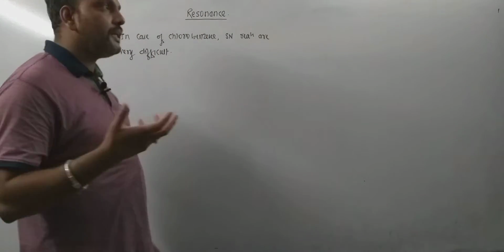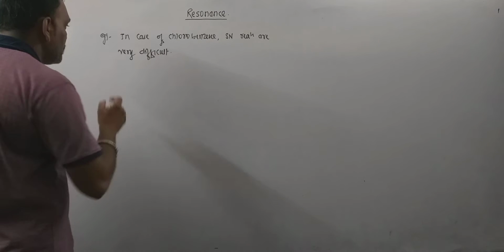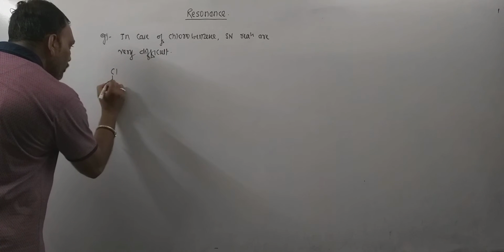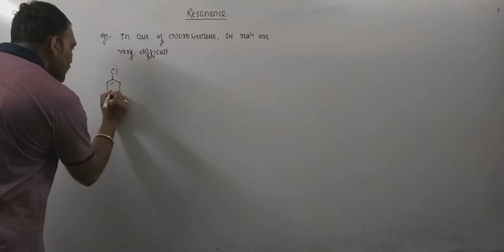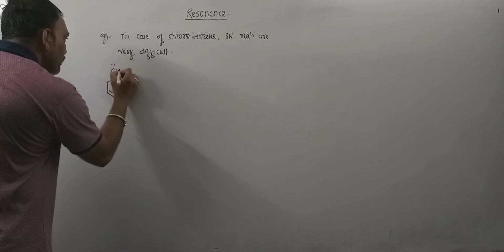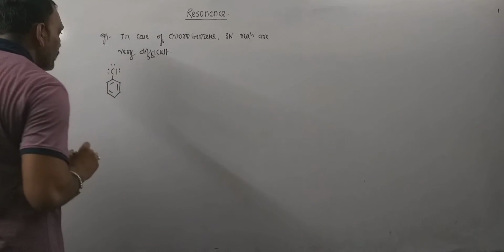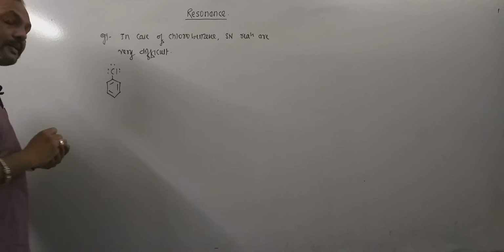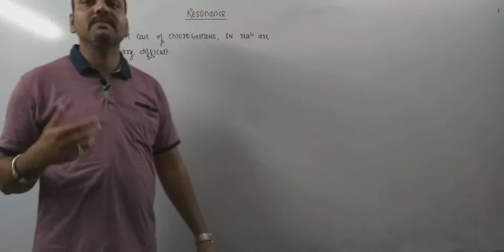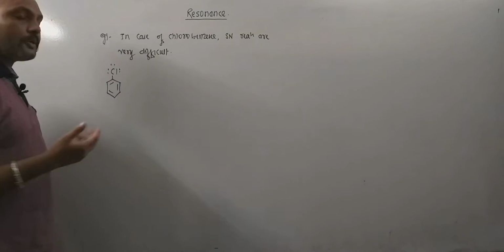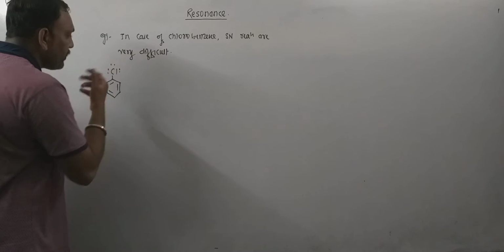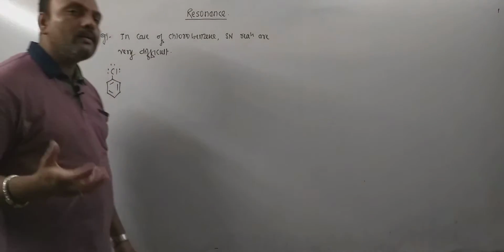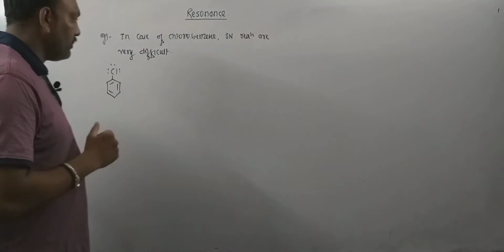Now, what is the reason behind this? Consider chlorobenzene. In chlorobenzene, the chlorine atom is directly connected to the benzene ring, and the structure can be given as this. Now, what are nucleophilic substitution reactions in this case? It is nothing but replacement of this chlorine by a nucleophile.